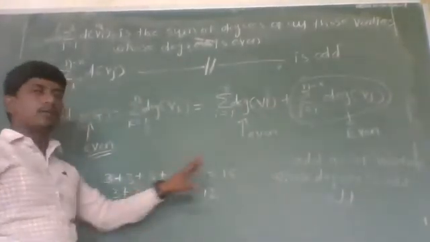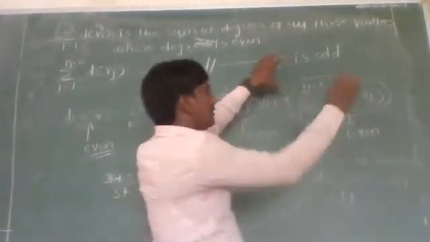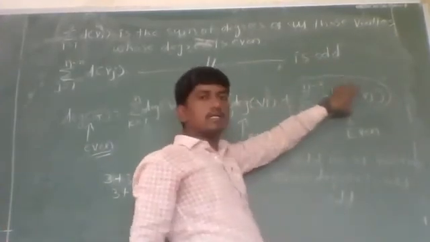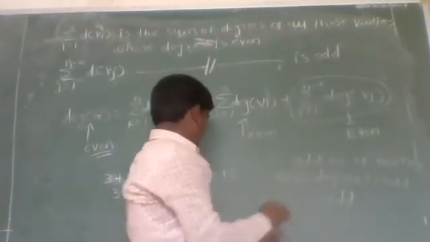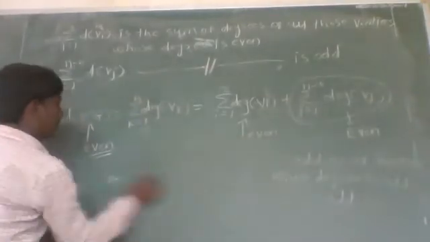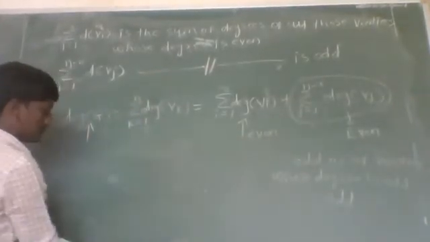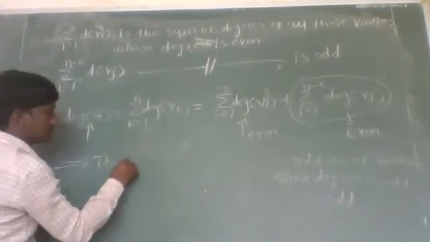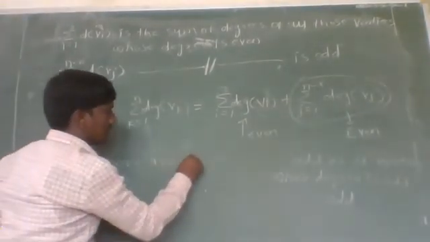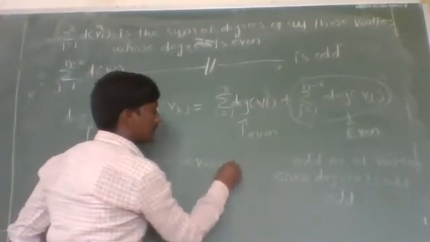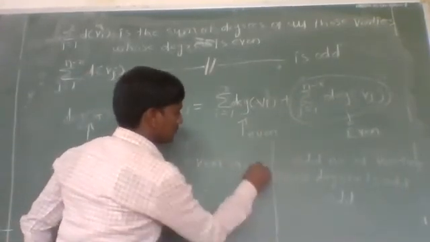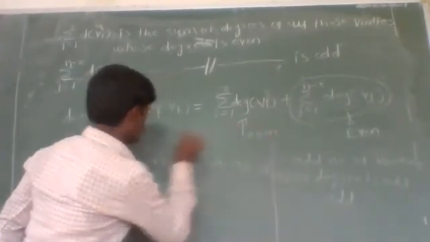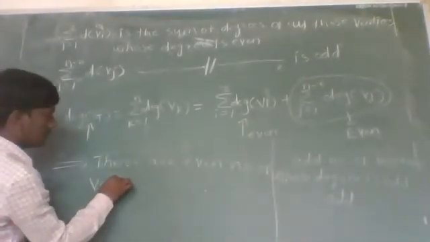So from this we can conclude that there are an even number of vertices whose degree is odd, and hence the proof. Hence, from this we can conclude that there are an even number of vertices whose degree is odd.